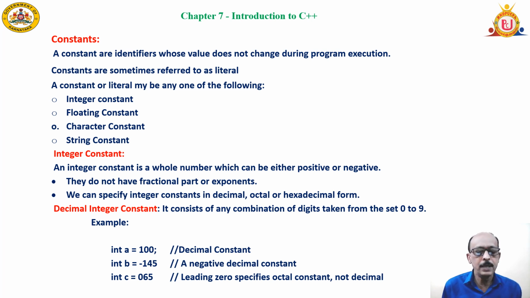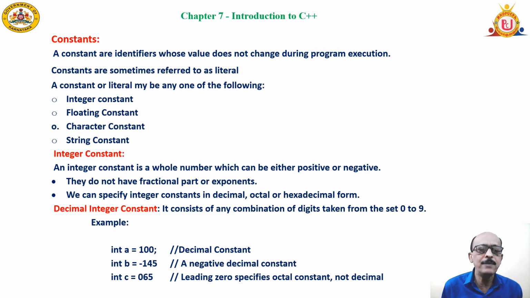Examples are A equal to 100, B equal to minus 145. It's a signed or unsigned numeric constant with no decimal point. And when there is no decimal point, there is no question of a fractional part in the constant.